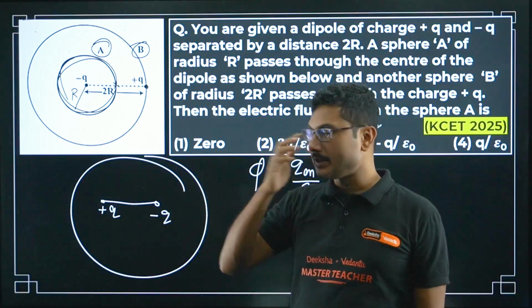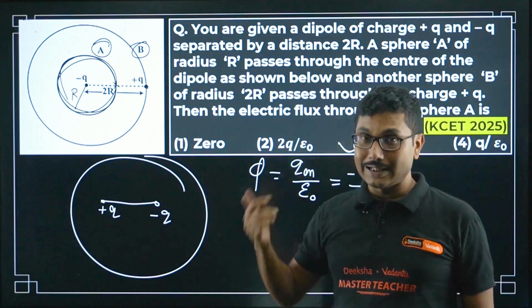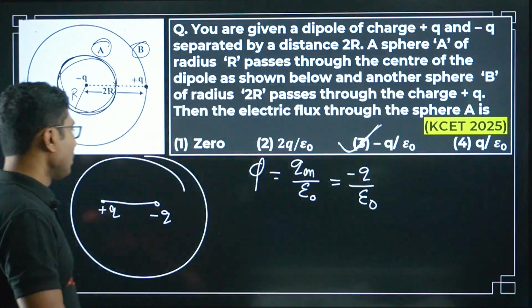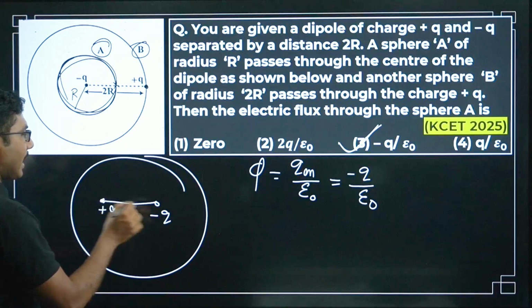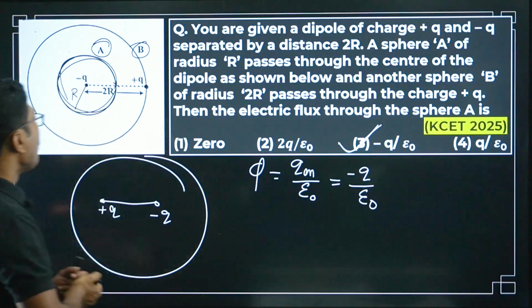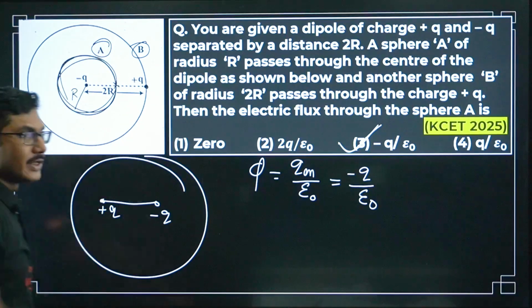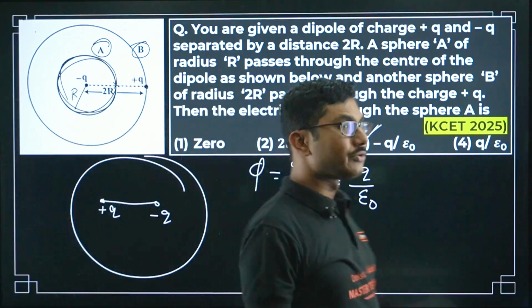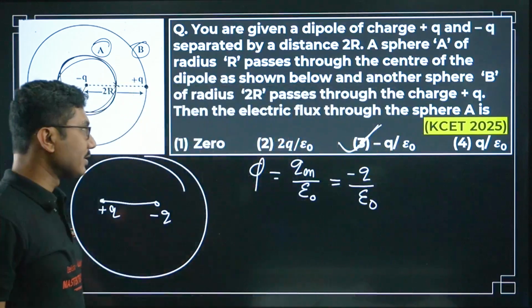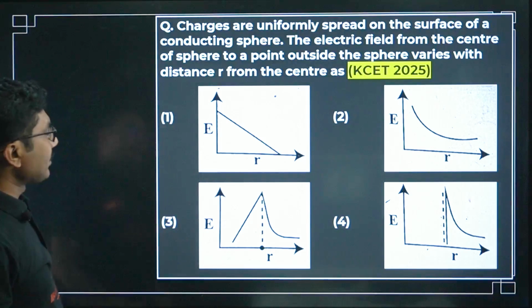There is a similar question, I think, at the end of the session today. By the way, you can mention the answer in the comments below right now. If we put a complete dipole inside a single sphere, what will happen? Also, what will be the electric flux through the outer sphere? These two are very interesting questions. Try to answer that. Now let's see one more question from 2025.